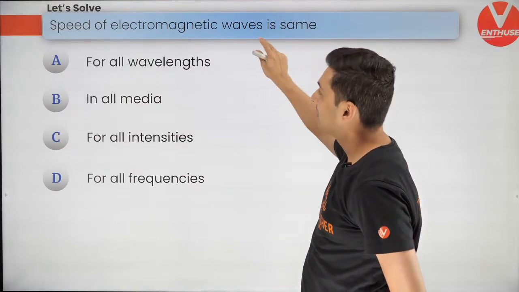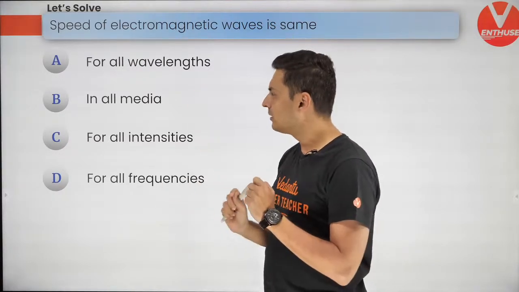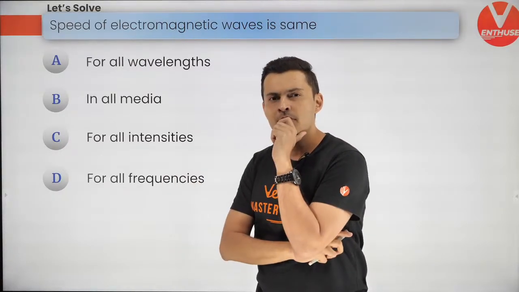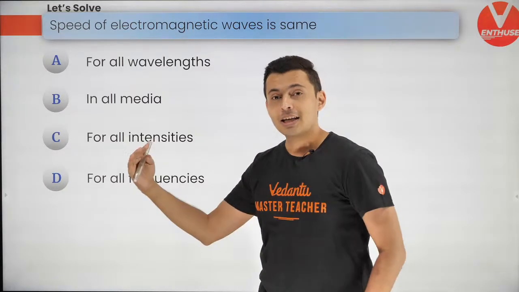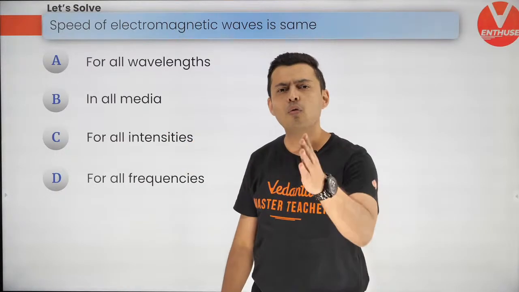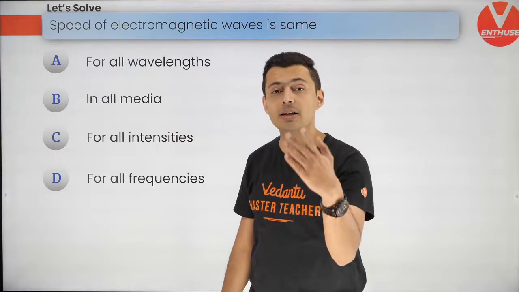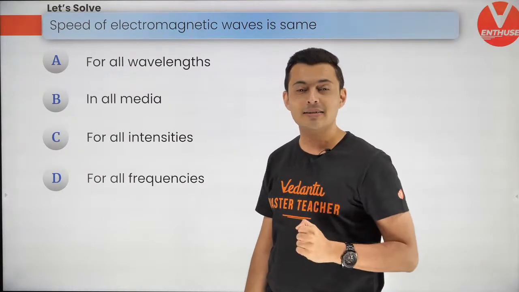There we go, think about it. Light. Does it depend on the wavelength or frequency? Do you remember prisms? In a prism, do you remember each color bent by a different amount, deviated by a different amount? Why did violet and red deviate by different amounts? Because they have different refractive index.